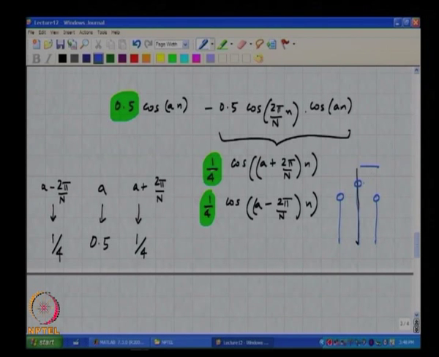This bin will be 6 dB below what I would get if I used a rectangular window, and similarly this would also be 6 dB below. Is this clear?